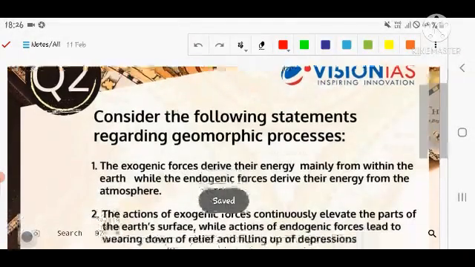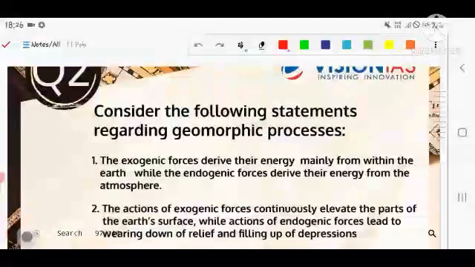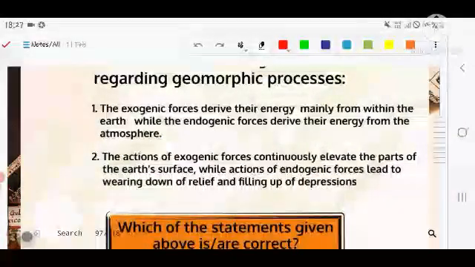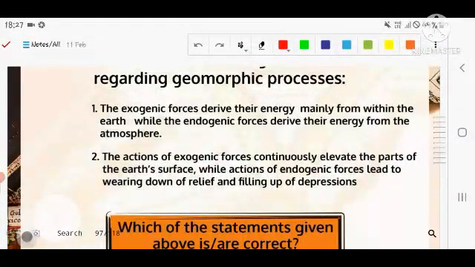The next question is related to the geography section, which is asking about the geomorphic process. As the name suggests, geo means that it is related to the geography of India, and morphic means the changes that occurred with time. The first statement says that the exogenic forces drive their energy mainly from within the earth, while the endogenic forces drive their energy from the atmosphere. The second statement is very easy, basically. Exogenic forces basically are internal, the question is asking, and endogenic from external sources, for example atmosphere, wind, like that.